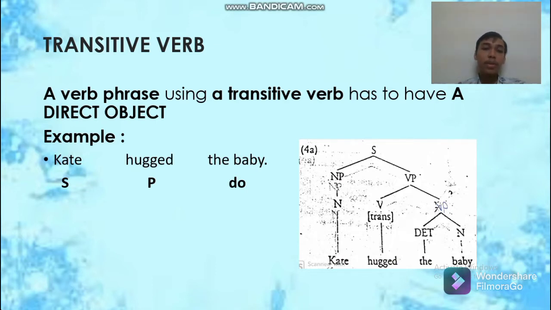Okay, let's learn about the tree diagram. Sentences are divided into noun phrase and verb phrase. Kate is the noun of the noun phrase, and then hug is a transitive verb because it takes a direct object. Finally, the noun phrase is also divided into determinant and noun. Determinant is the, and baby is a noun.